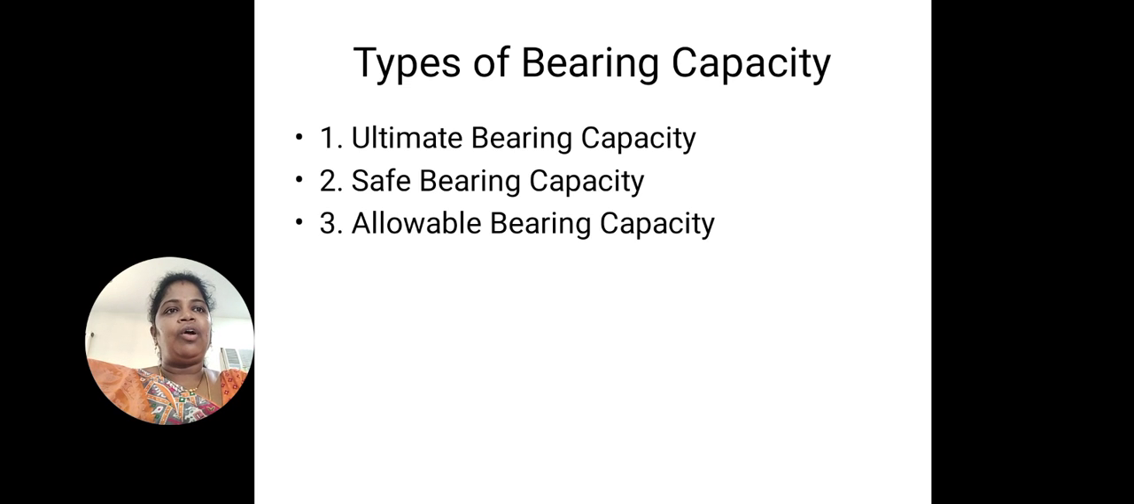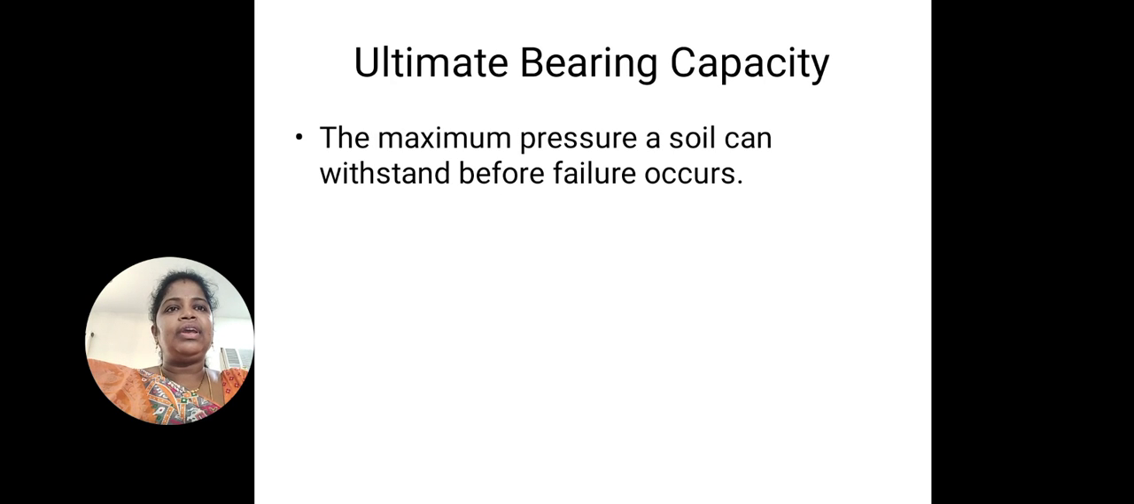So after learning the definition of bearing capacity, types of bearing capacity is the next thing. Three different types of bearing capacity are there: ultimate bearing capacity, safe bearing capacity, and allowable bearing capacity. So the first one is ultimate bearing capacity. Already we have seen the bearing capacity definition. Now this is ultimate bearing capacity.